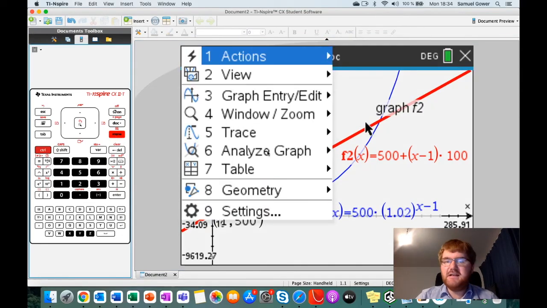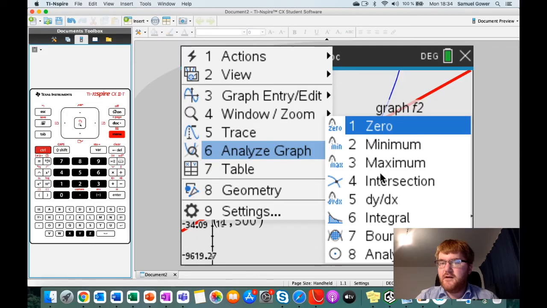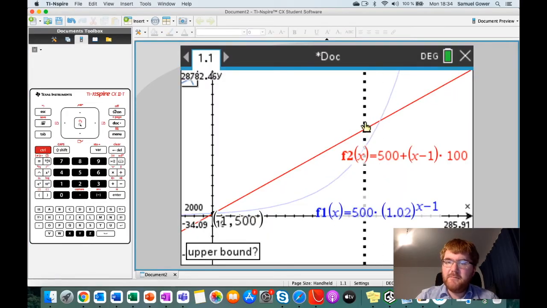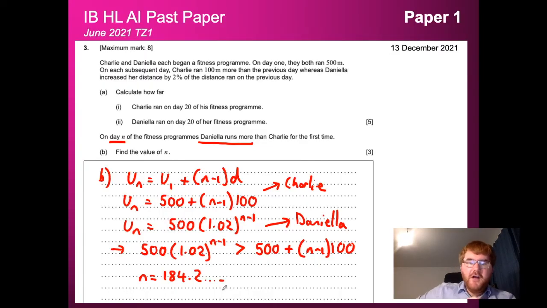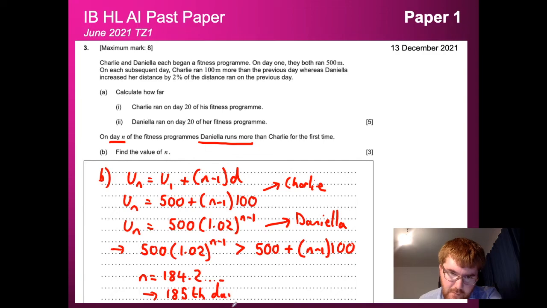We do exactly the same process as before: analyze graph, intersection, we click before, we click after, and then we get our value of 184.2. So we're going to go back to my PowerPoint and write that in. Okay, so we've written in the value of 184.2, but remember, we're looking for when Daniela runs more than Charlie for the first time. So in this case, we actually need to round upwards. So it's going to be the 185th day when Daniela runs faster.